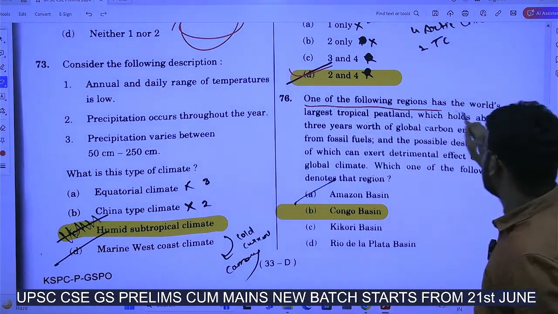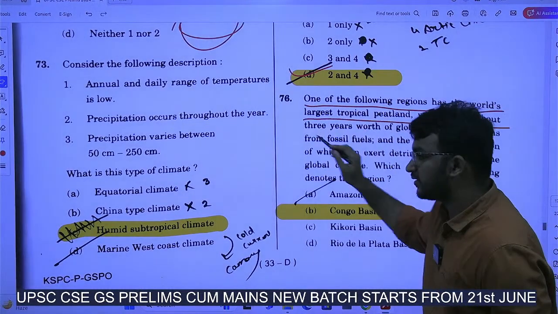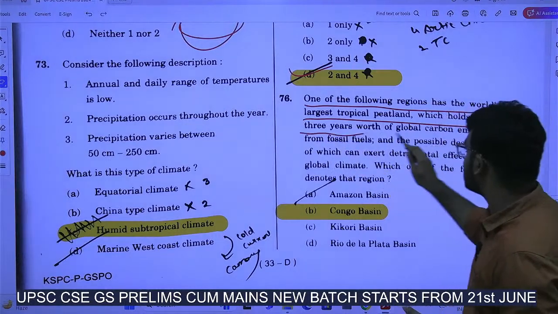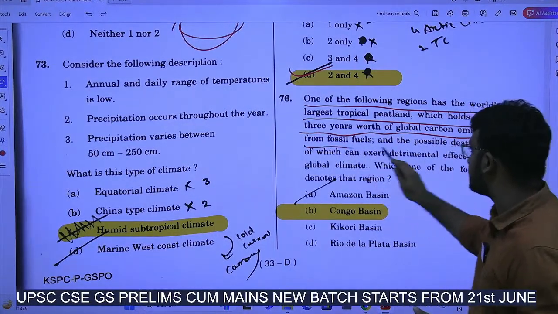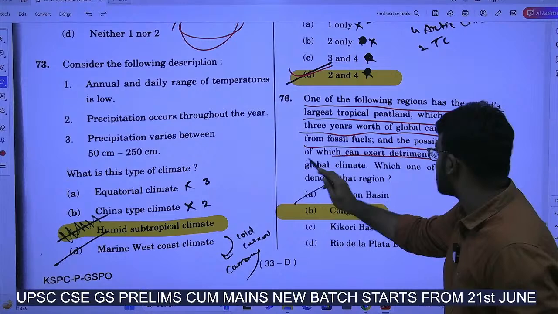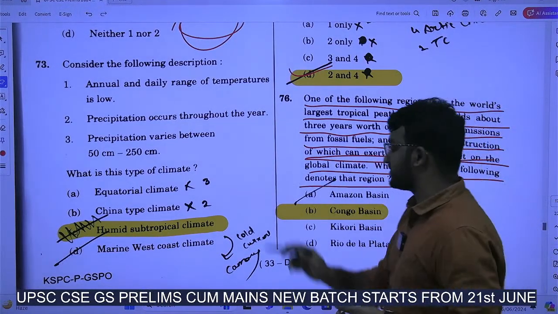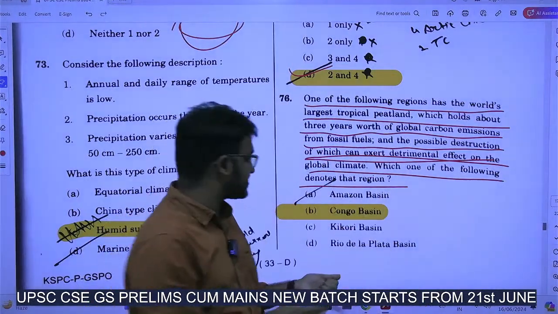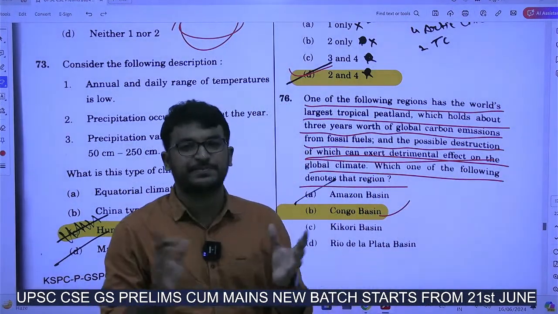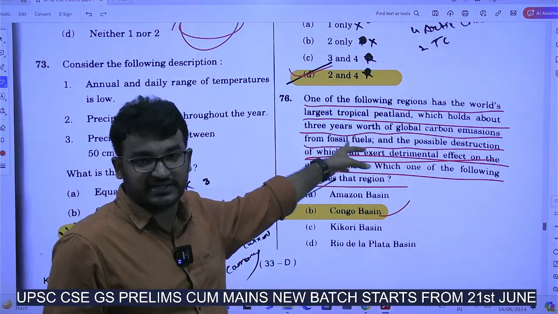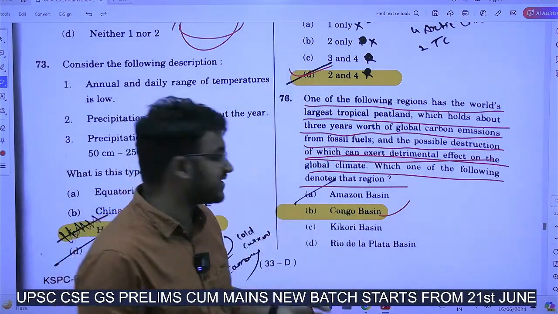Which of the following regions has the world's largest tropical peatland, which holds about three years' worth of global carbon emissions from fossil fuels, and the possible destruction of which can exert a detrimental effect on the global climate? This is in the news, that's why they had asked this. The Congo Basin has this largest peatland, right? The Brazzaville Declaration and all are related to this peatland. So the Congo Basin is the answer here.